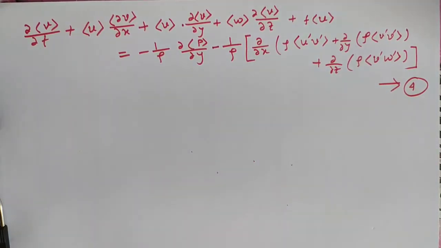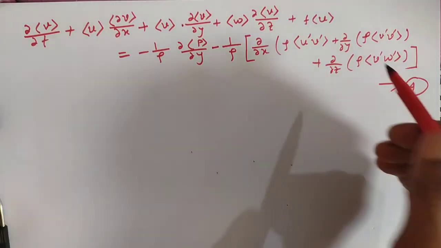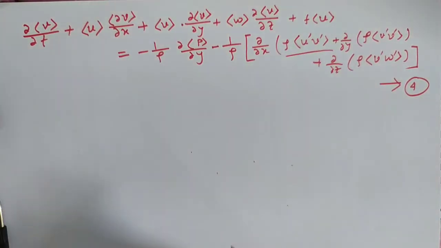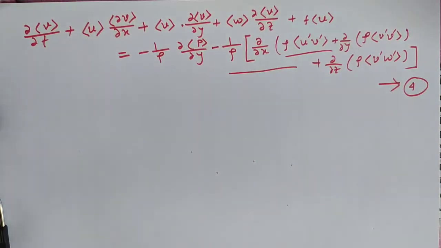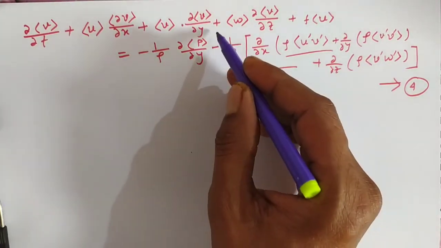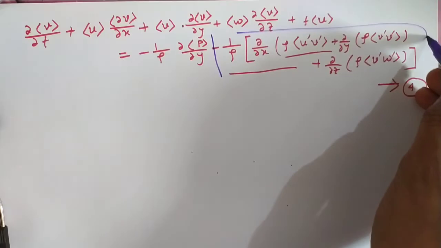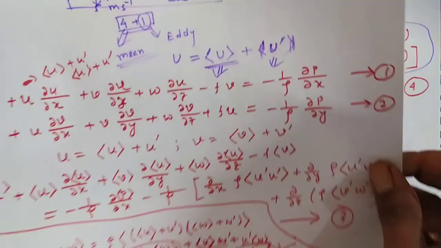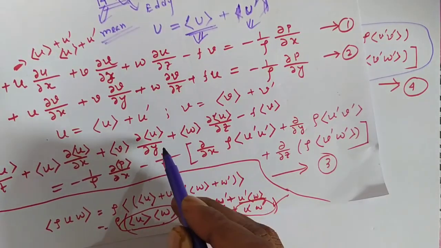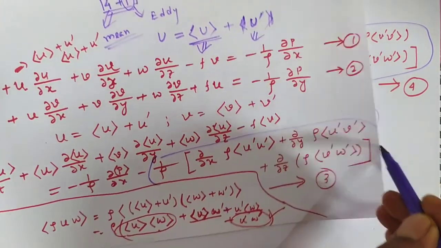For simplicity I have skipped the step for simplification from u equals to u mean plus u prime, how I have shown you. The terms in the square bracket in the right hand side, you can see this term in the equation here and the earlier equation here, this term.